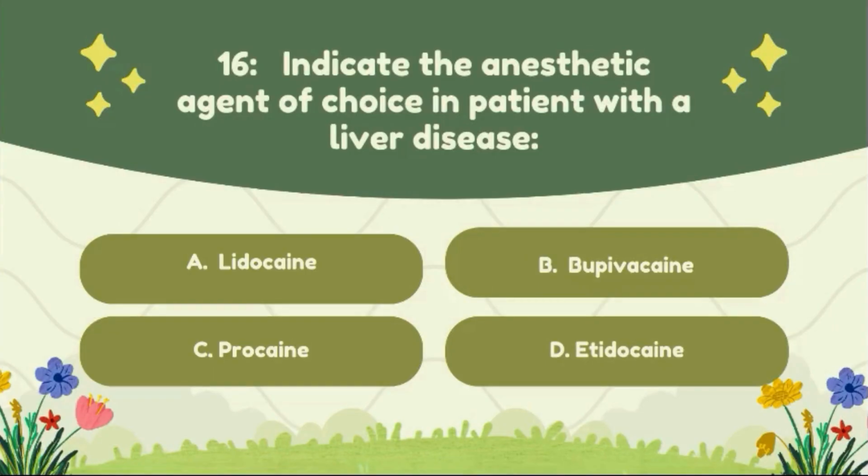Question number 16. Indicate the anesthetic agent of choice in the patient with liver disease. Option A, lidocaine; option B, bupivacaine; option C, procaine; option D, articaine.